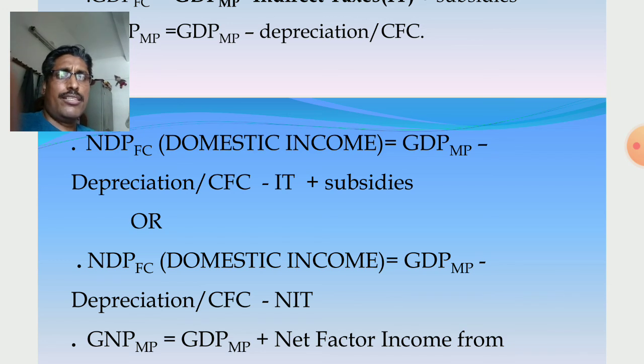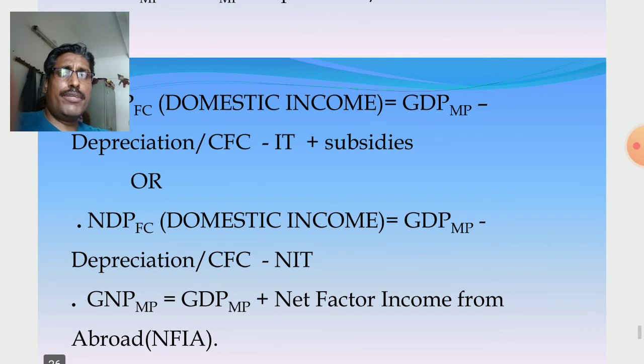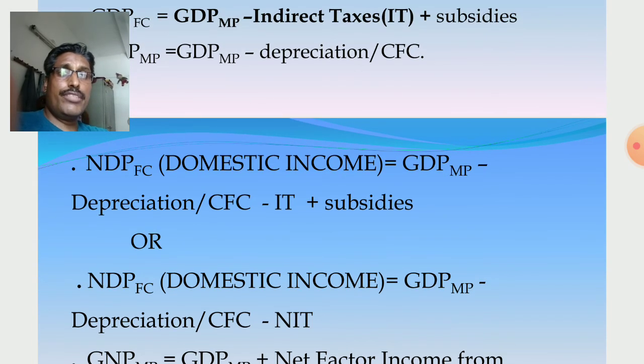Same thing I have written. It is GDPmp minus depreciation or CFC minus NIT. So if GDPmp is given, from GDPmp we calculate NDPfc: gross to net depreciation subtracted, MP to FC, NIT subtracted, or indirect taxes subtracted and subsidies added.